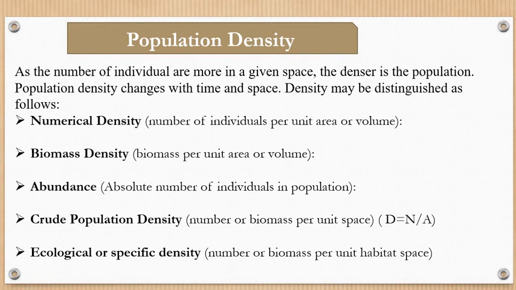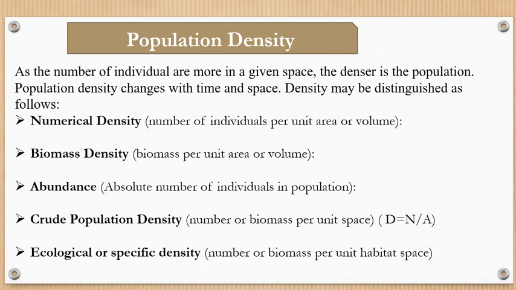So population density is the first characteristic of the population, whose introduction we have already seen in our previous lecture, but now we'll revise it in a short way. What is population density? Population density is nothing but the size of any population in relation to unit space. It is the number of individuals in a particular area, and it can be defined as the number of individuals in a population in a given area at a given time.